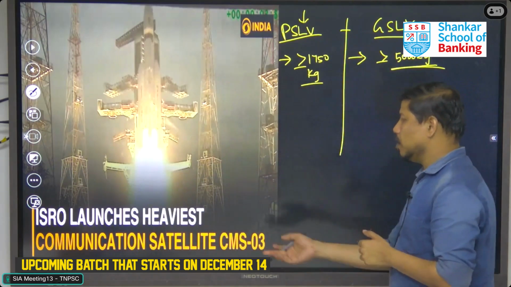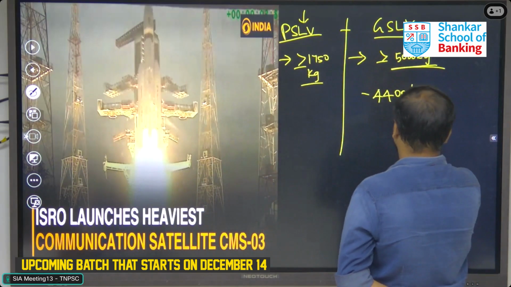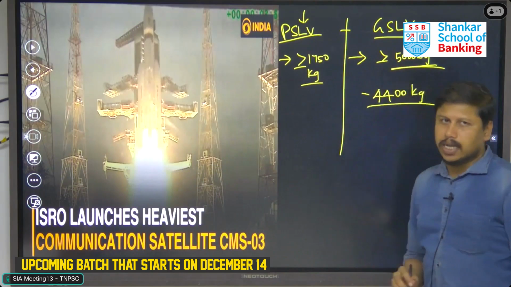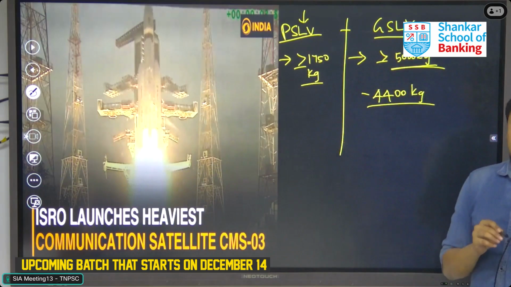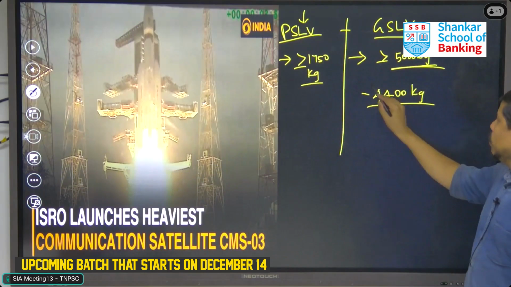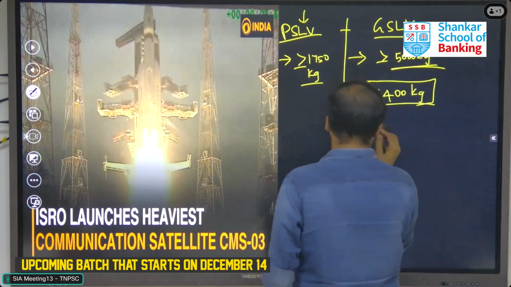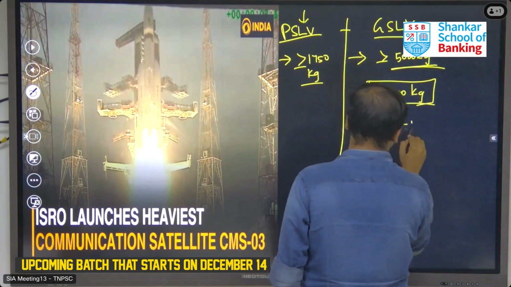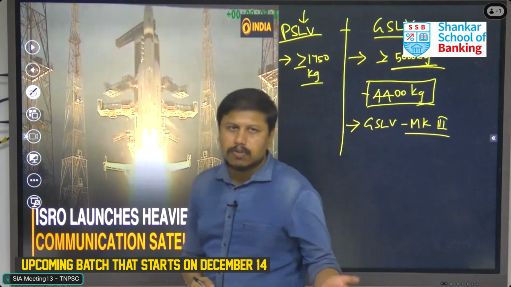But for the first time in India, we have launched a 4,400 kg satellite, ISRO's GSLV CMS-03 mission, which weighs up to 4,400 kg. And this is called the GSLV Mk3, because it is the third generation of the GSLV.